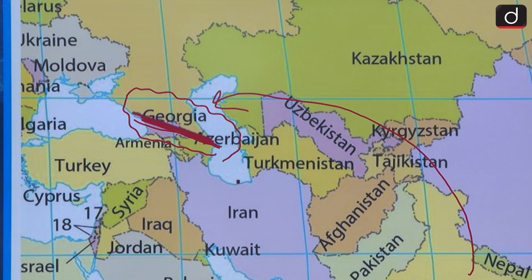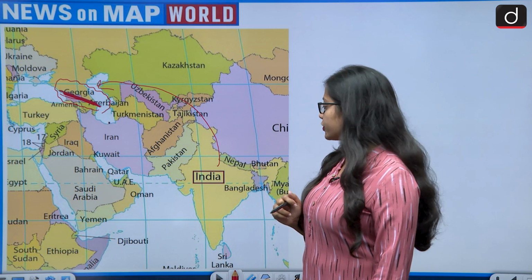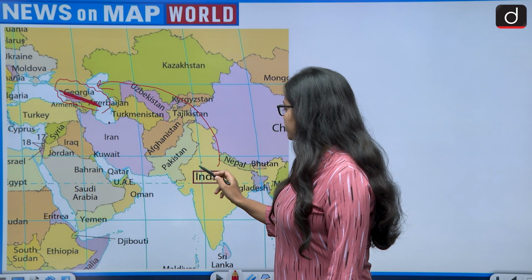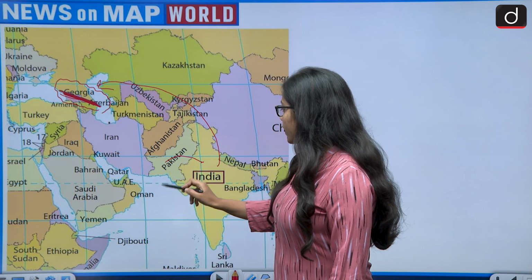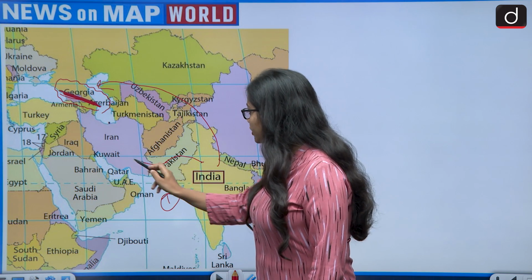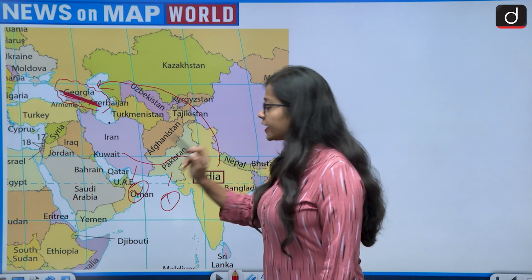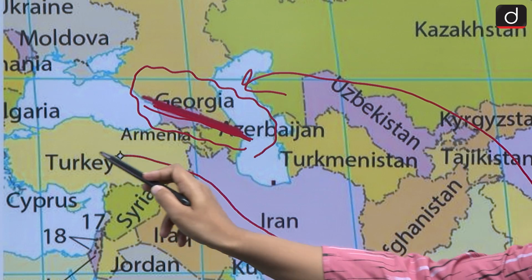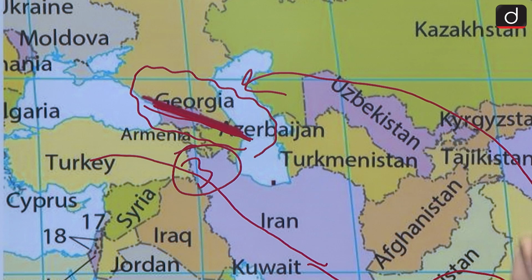or, to cross the minimum number of international borders, the person can first go from India to Pakistan, that is the first international border, then from Pakistan to Iran, that is the second international border, and then from Iran to Turkey, that is the third international border.